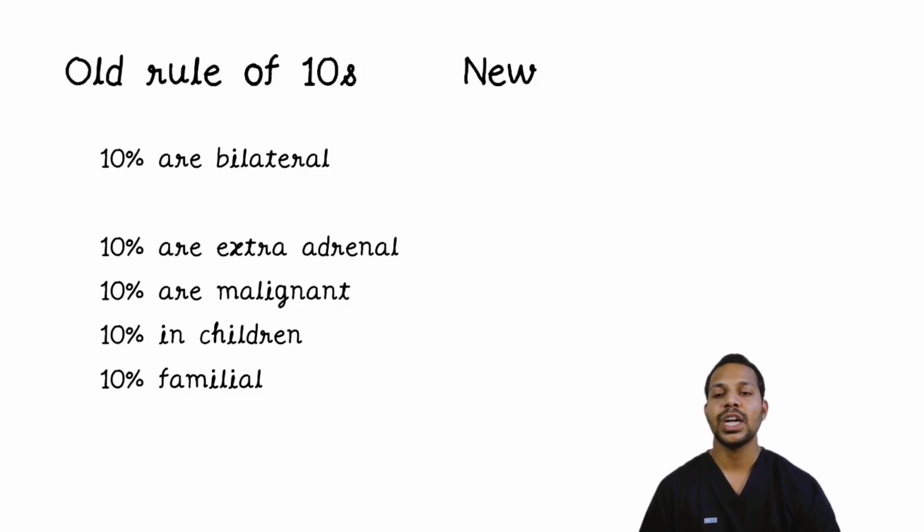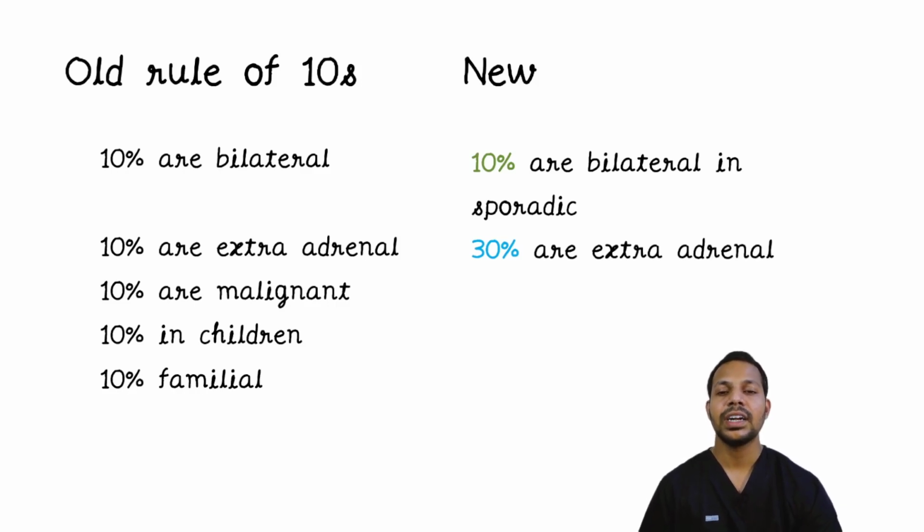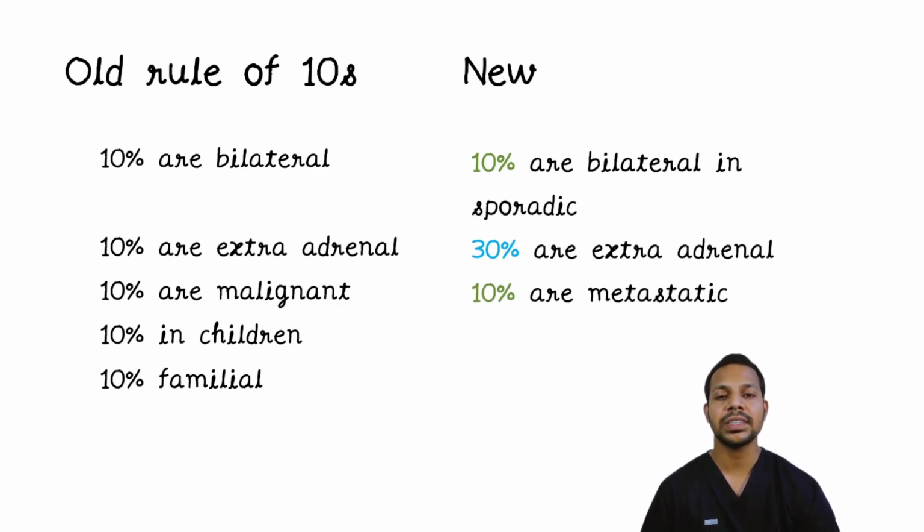The new data says 10% are bilateral only when the phaeochromocytoma is sporadic. When it is familial, it increases up to 30%. 30% are extra-adrenal. 10% are metastatic. The word metastasis is important here rather than malignant, so much so that WHO has entirely replaced the term malignant phaeochromocytoma with metastatic phaeochromocytoma. We'll learn at the end why. 10% are seen in children and 30 to 40% are familial.